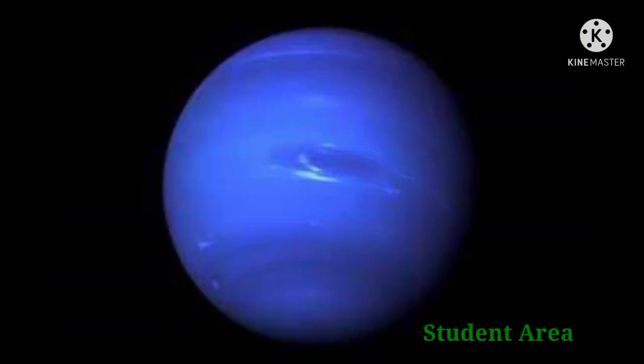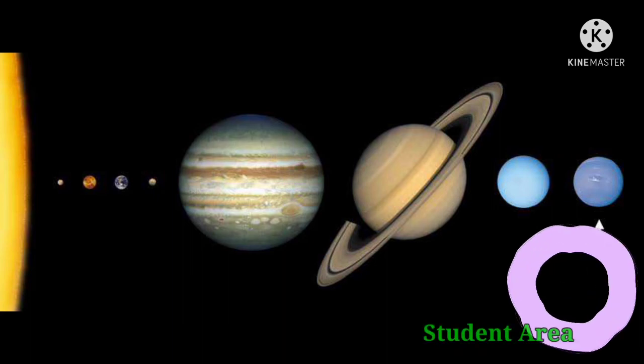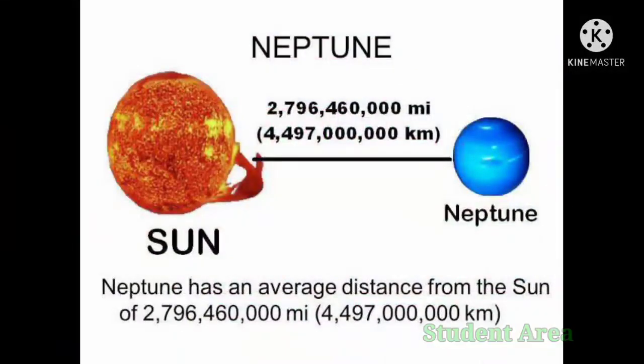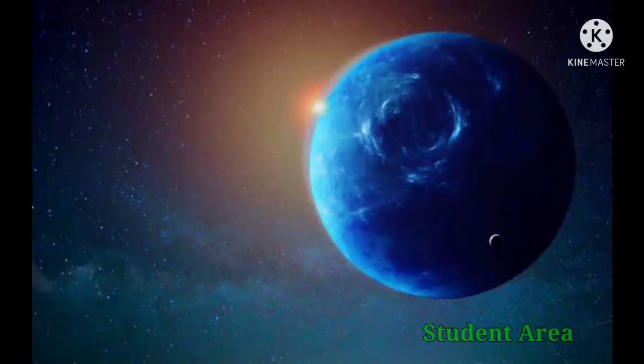And last one is Neptune. Neptune is the eighth planet from the Sun. It is the fourth largest planet by diameter, the third most massive planet, and the densest giant planet. Neptune is not visible, and Neptune's atmosphere is composed primarily of hydrogen and helium. Neptune was referred to simply as the planet exterior to Uranus. The average distance between Neptune and the Sun is 4.5 billion kilometers. Neptune is not a solid body, its atmosphere undergoes differential rotation.